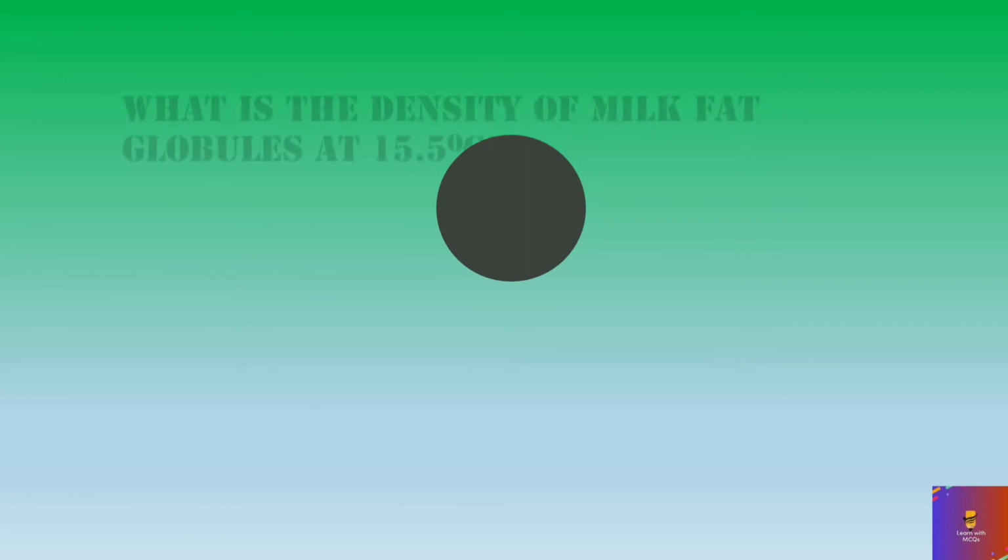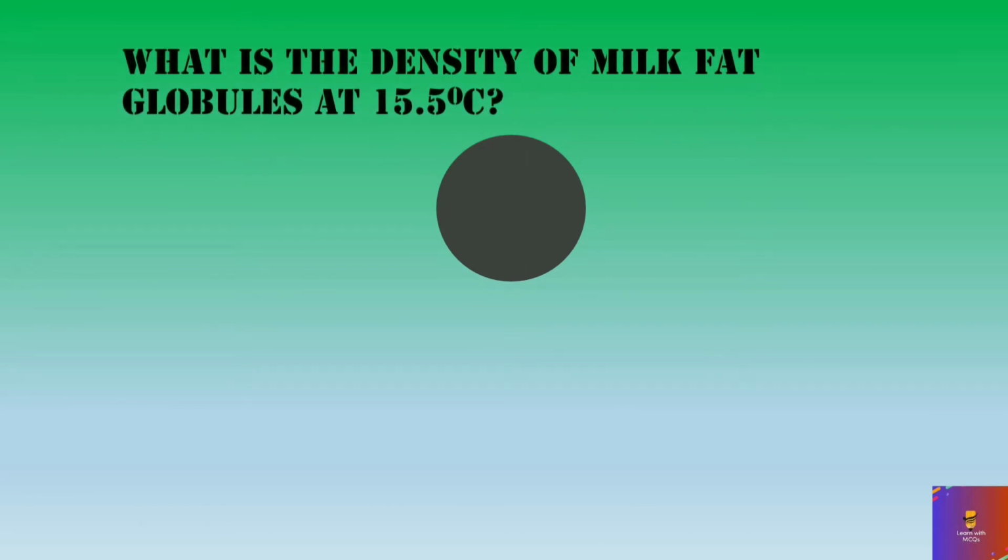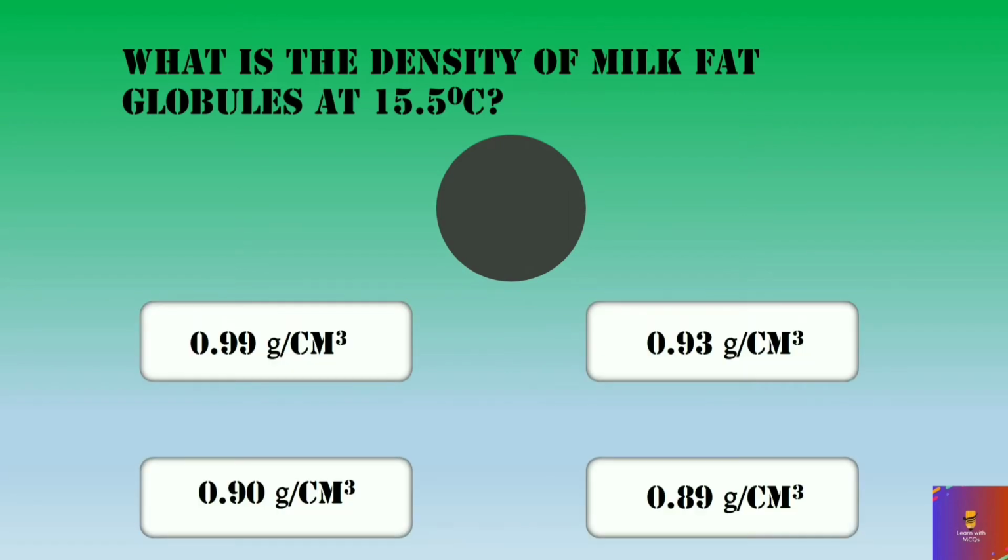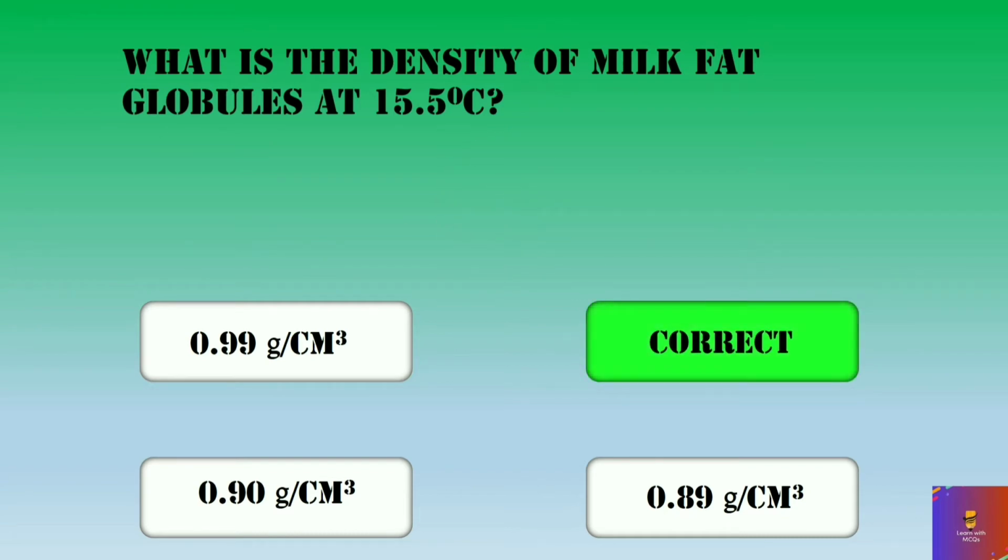And third question is, what is the density of milk fat globules at 15.5 degrees centigrade? And the options are, your timer starts now. And the right option is 0.93 gram per centimeter cube.